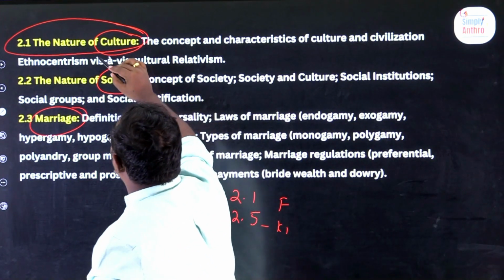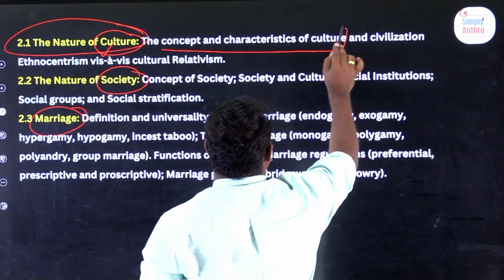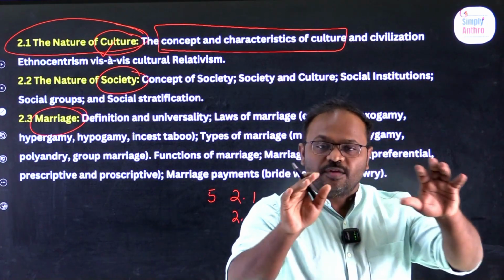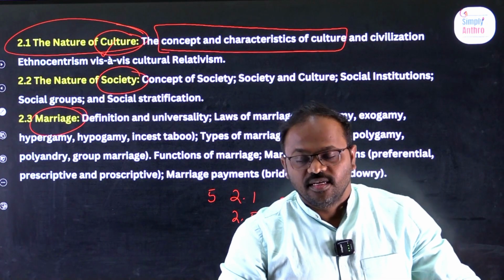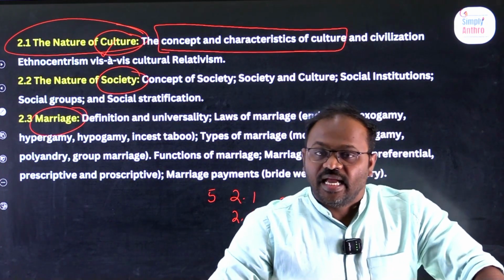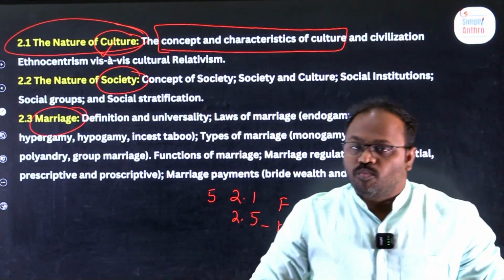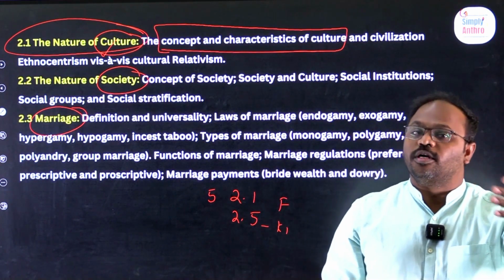Now, look at what is there in 2.1, culture. We'll talk about the concept and the characteristics of culture. What is the definition of culture? Many people define culture, but no definition is universally accepted. The reason is that every society has a different culture, and every culture can be defined in a different way. Many anthropologists have defined culture from their own point of view.